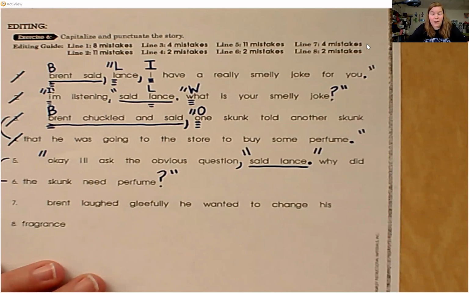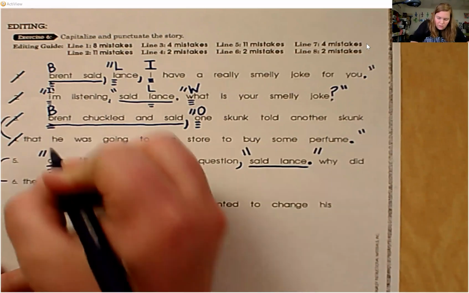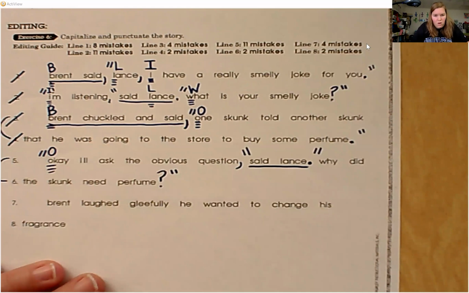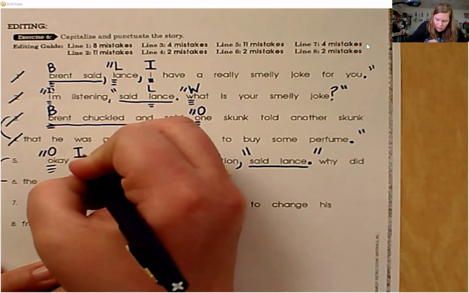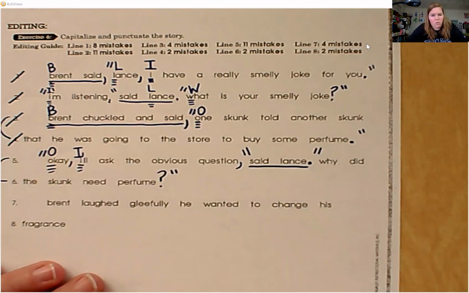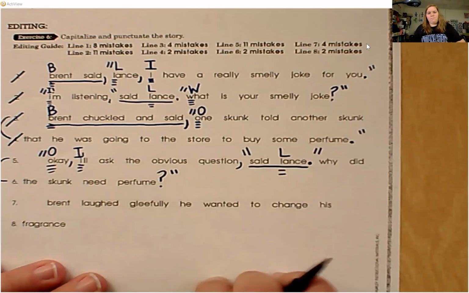So let's go back and find capital letters or any other punctuation. Okay is the beginning of a sentence. I'll needs to be capitalized and there needs to be an apostrophe. I'll ask the obvious question, said Lance. Lance is a name.